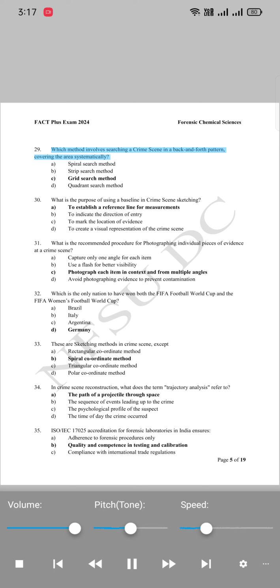Which method involves searching a crime scene in a back and forth pattern, covering the area systematically? A. Spiral search method. B. Strip search method. C. Grid search method. D. Quadrant search method.